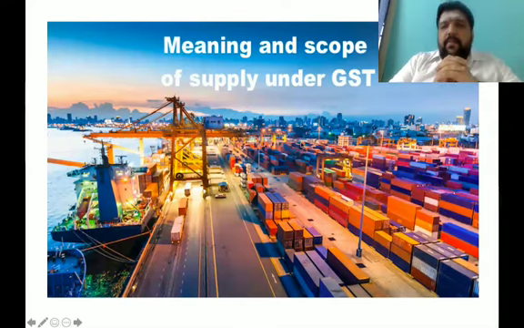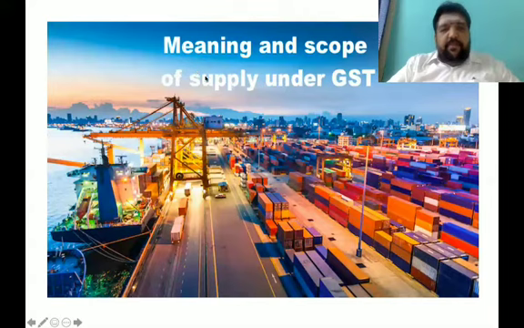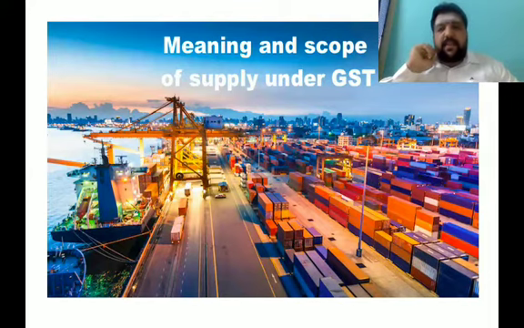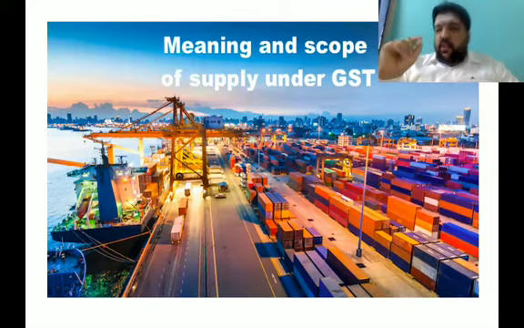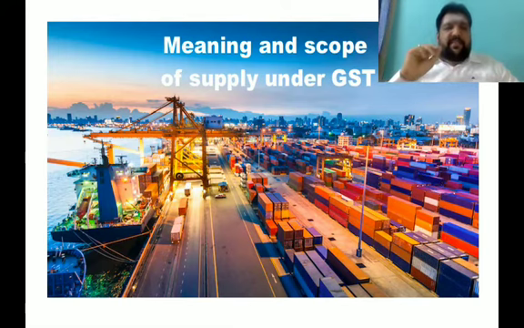Yes. Today's whole discussion will be exclusively on Section 7 of CGST Act and SGST Act. This section will discuss the meaning and scope of supply. The meaning and scope of supply under GST will be the prime focus for today's discussion. Hope my voice is audible.